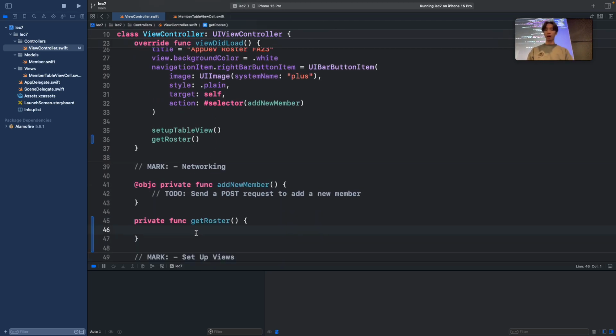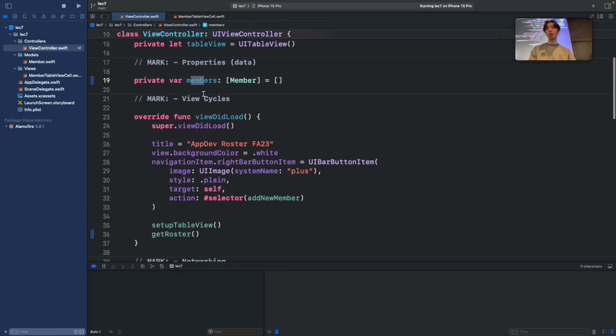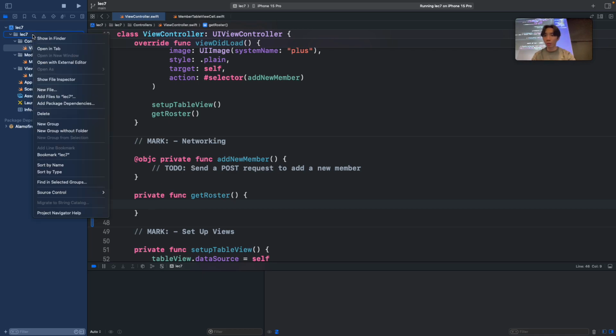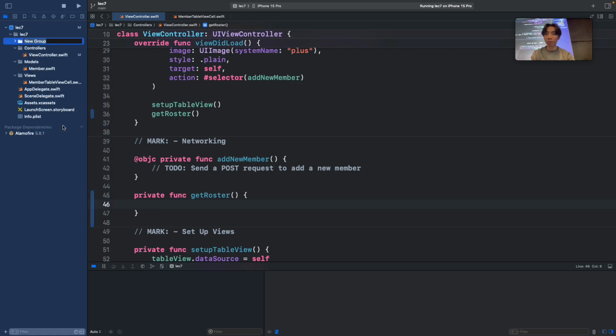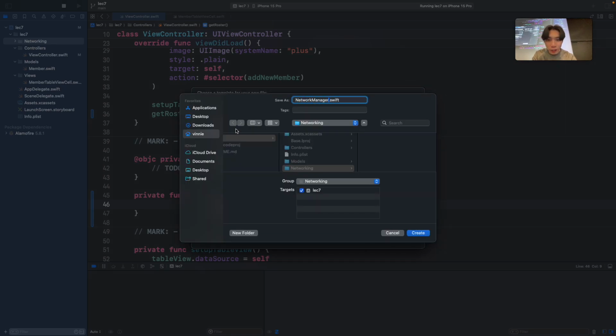Let's try to call some kind of network request and get all the members. So to create that network request, earlier Richie mentioned that we create some kind of class called a network manager where we put all of our backend calls inside of. So what I like to do is create a new group and call it networking. And then inside of that, create a new file, choose a Swift file, call it networkmanager.swift.